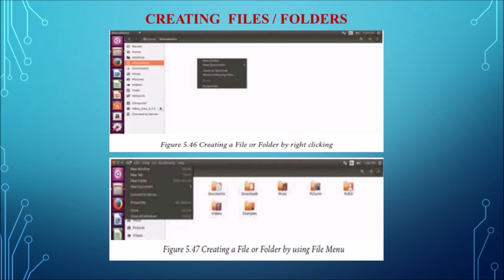And next one is creating files or folders. Similar to the Windows operating system, the user can create or delete files and folders with the same procedure by clicking the files icon. So you can see two methods. The first method, you can create the file or folder by right clicking on the desktop, and the second one, a new file or new folder can also be created by using the file menu. So these are the two methods for creating files or folders.